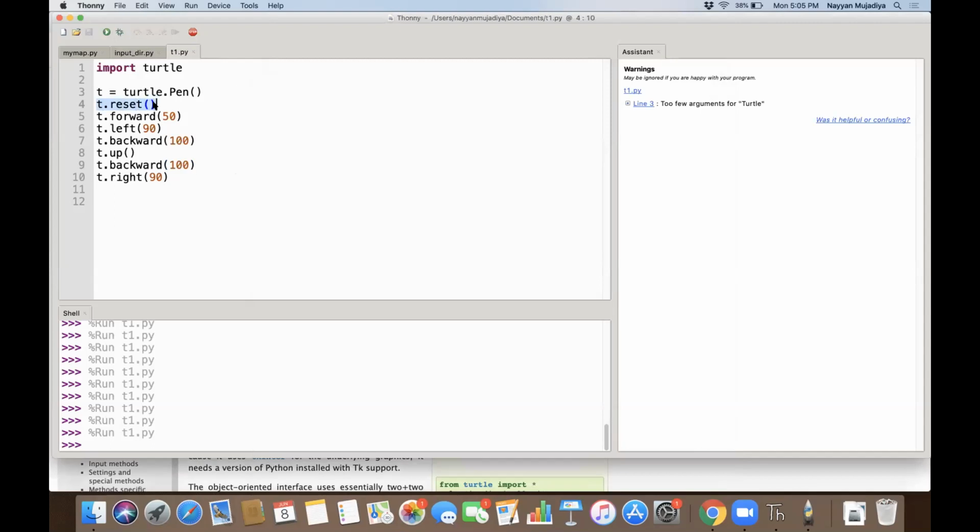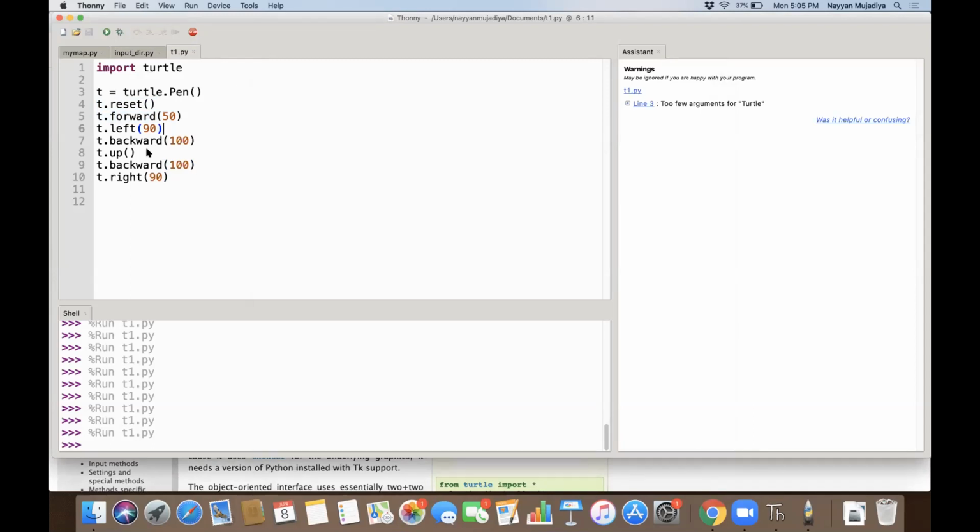So this you understood, right? Reset and forward. Then the t dot up, what is the t dot up doing? It's not even going up. Give me a second. Oh, so because the value is 0. It basically says that we have picked up the pen. It will not draw anything. Oh, okay. So it's basically t dot pen up.